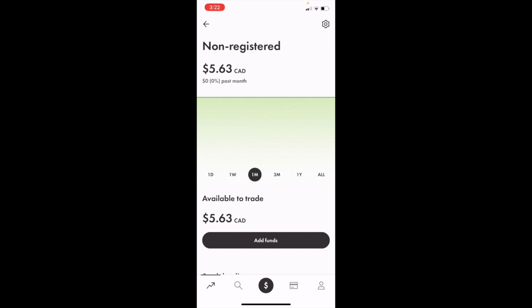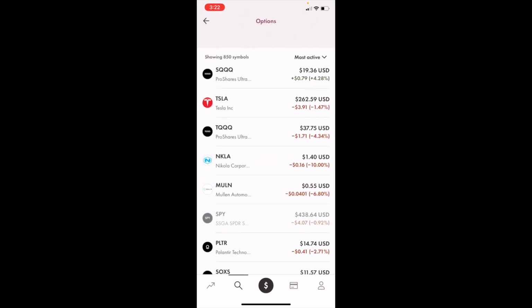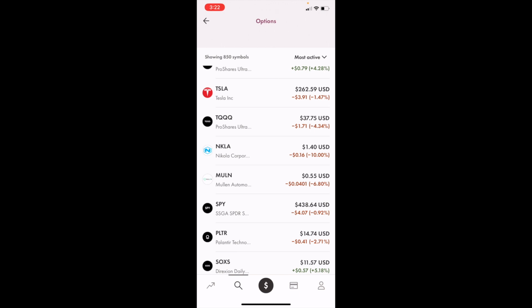So once you have Wealthsimple open on your device, go to the bottom left and press on the magnifying glass. For me right now, I have the options tab open. If you want, press on more, where it says most active symbols. You can go 5 options down and press on Mullen Automotive, ticker symbol MULN.